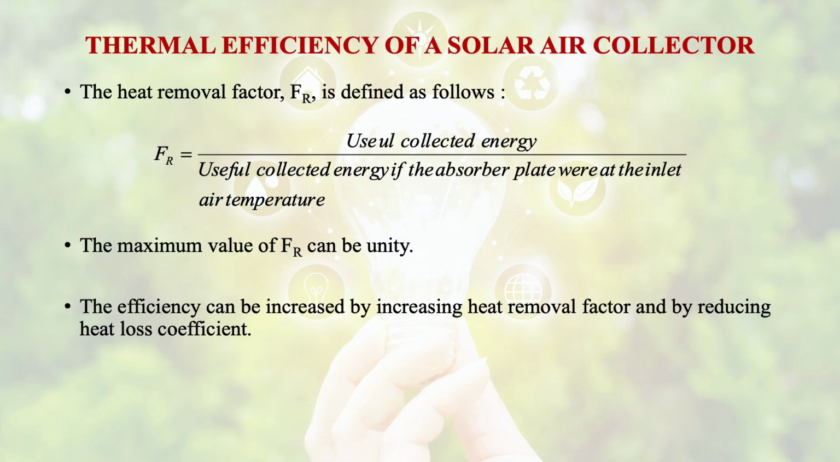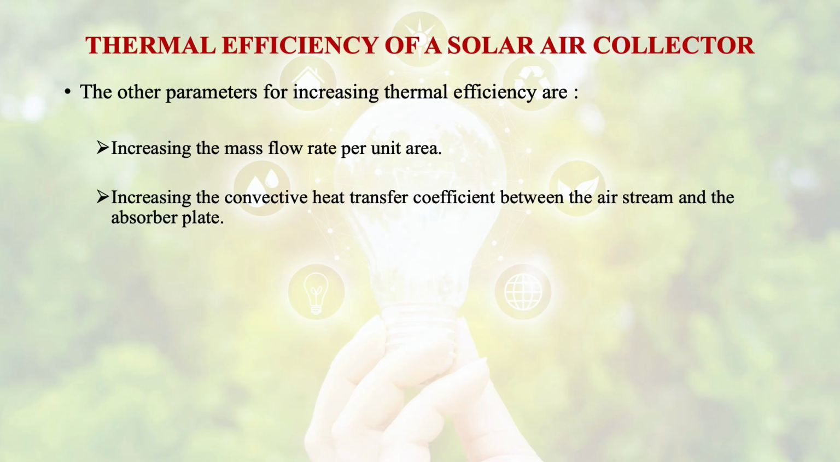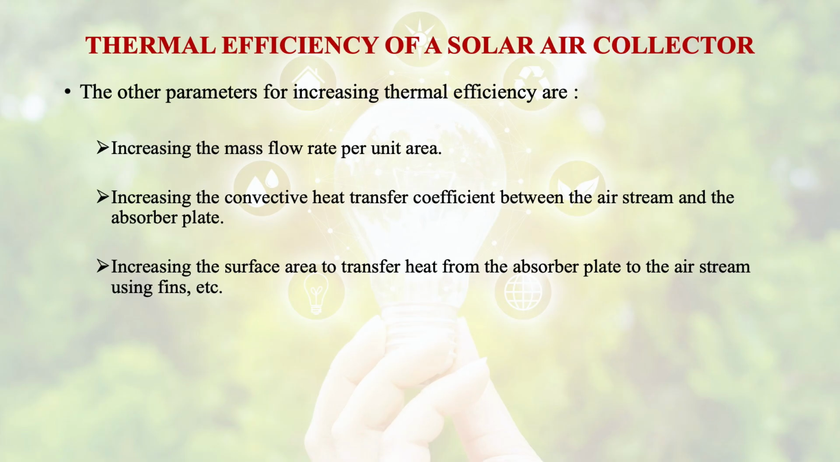The efficiency can be increased by increasing the heat removal factor and by reducing the heat loss coefficient. The other parameters for increasing the thermal efficiency are increasing the mass flow per unit area and increasing the convective heat transfer coefficient between the air stream and the absorber plate. So the material should be such that the conductive heat transfer coefficient will be more. Then, increasing the surface area to transfer heat from the absorber plate to the air stream, we can use fins, etc. to increase the surface area.